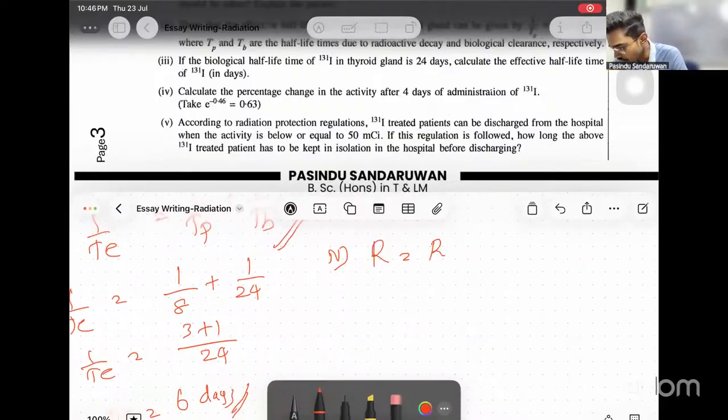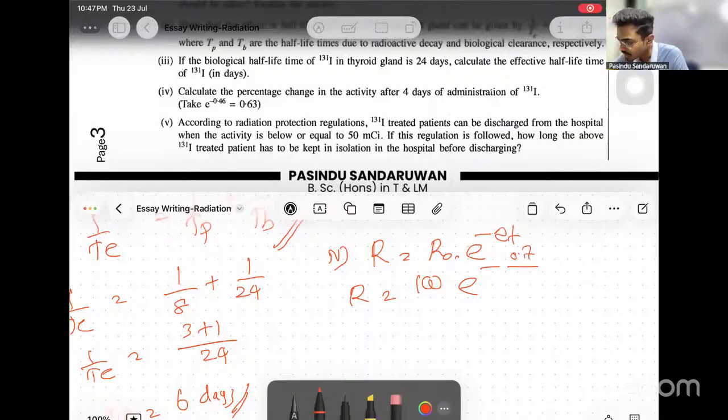R equals R naught e to the power minus lambda t. We need R again. Initial value is 100. E to the power minus lambda. Right? Lambda is 0.7 over T half, now half life is 6 days. After 4 days, no? Into 4. After 4 days.